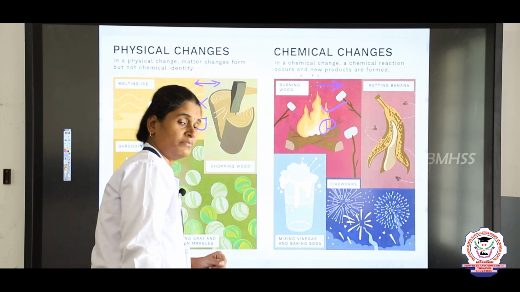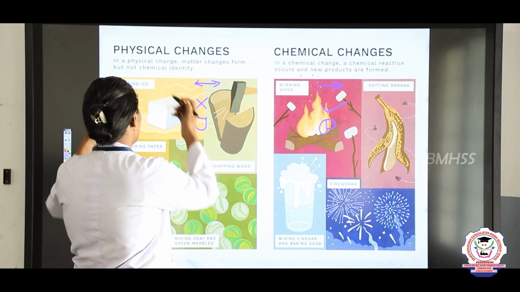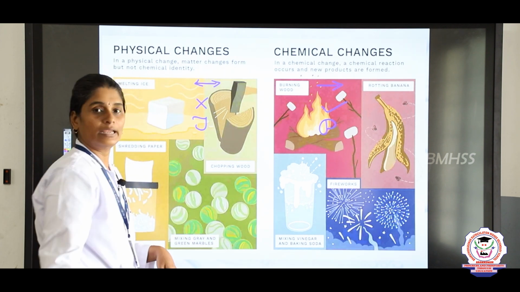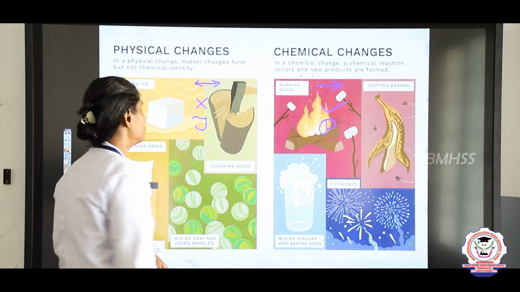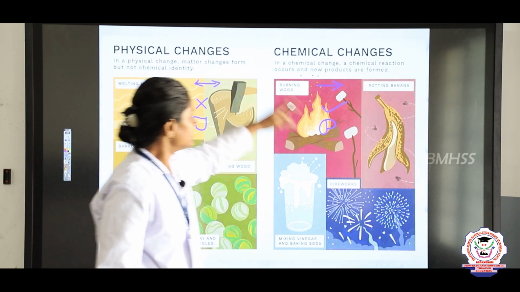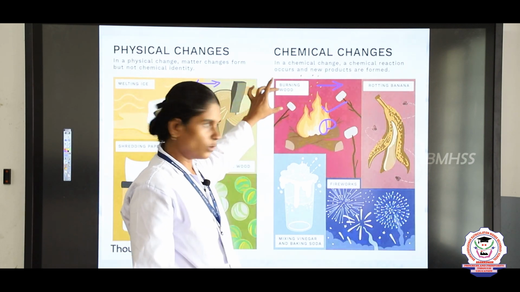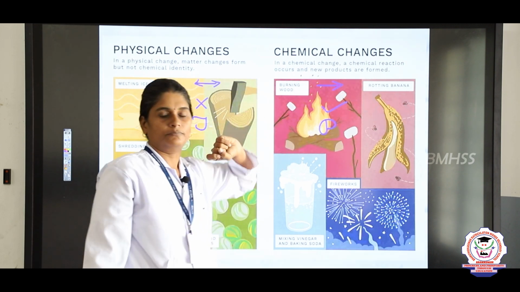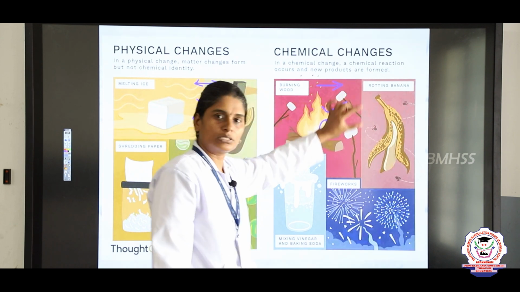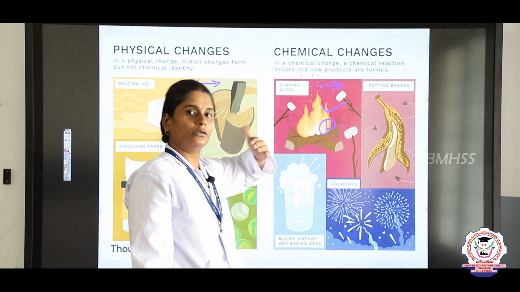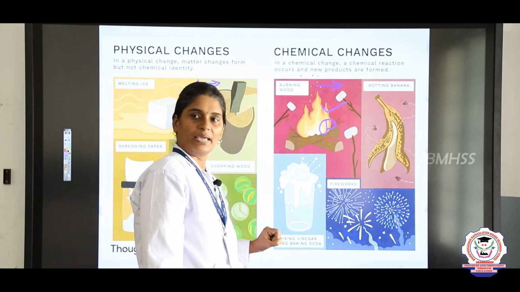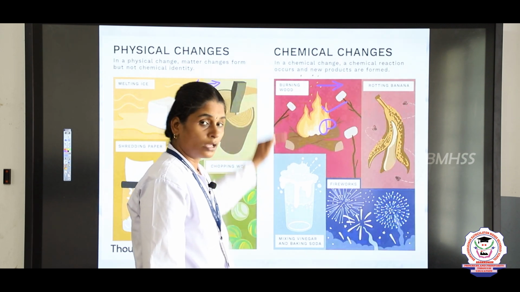And what are the examples that we saw in physical change? Melting of ice, and then even chopping wood, mixing grey and green marbles, that is also an example for physical change, and shredding of paper. And examples of chemical change are burning wood, rotting of banana. Rotting means padukkurathu, okay. So, once the banana rots, after we cannot get the raw banana, right. Then mixing vinegar and baking soda, that is also an example of chemical change.